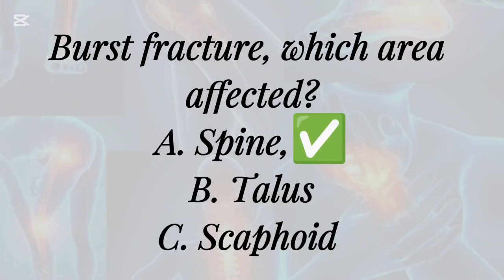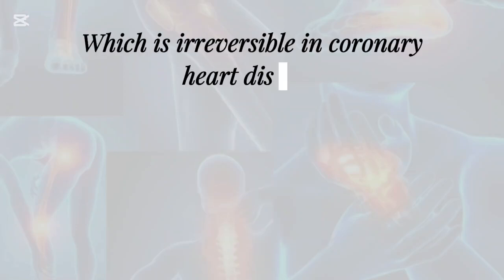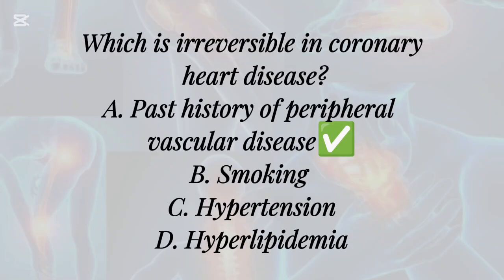Burst fracture, which area is affected? A. Spine, B. Talus, C. Scaphoid. Which is irreversible in coronary heart disease? A. Past history of peripheral vascular disease, B. Smoking, C. Hypertension, D. Hyperlipidemia.